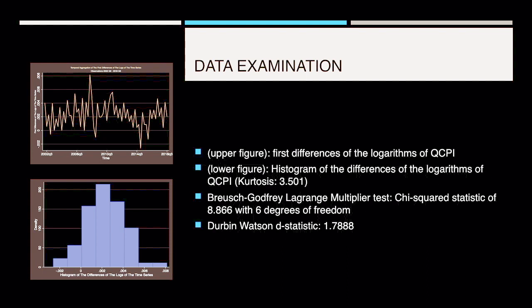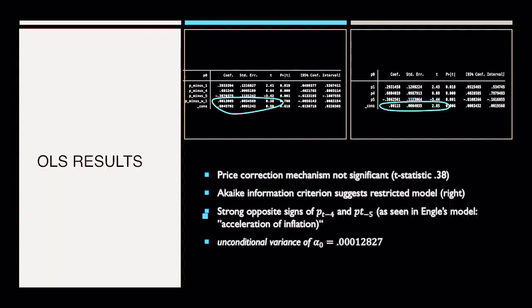To test for serial correlation in the error terms, we made use of the Breusch-Godfrey Lagrange multiplier test and the Durbin-Watson t-statistic, and with both tests we barely found any evidence for serial correlation in the error terms, meaning that we can accept the hypothesis of observing purely white noise in our error terms.